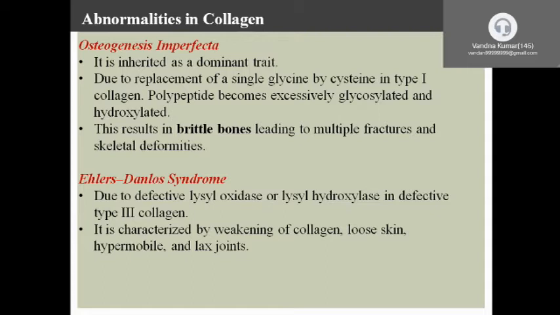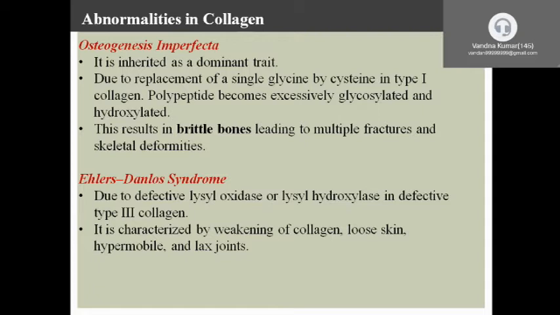The degradation of collagen is by the collagenase enzyme, which is mainly produced by Clostridium histolyticum. This is generally absent in our body.